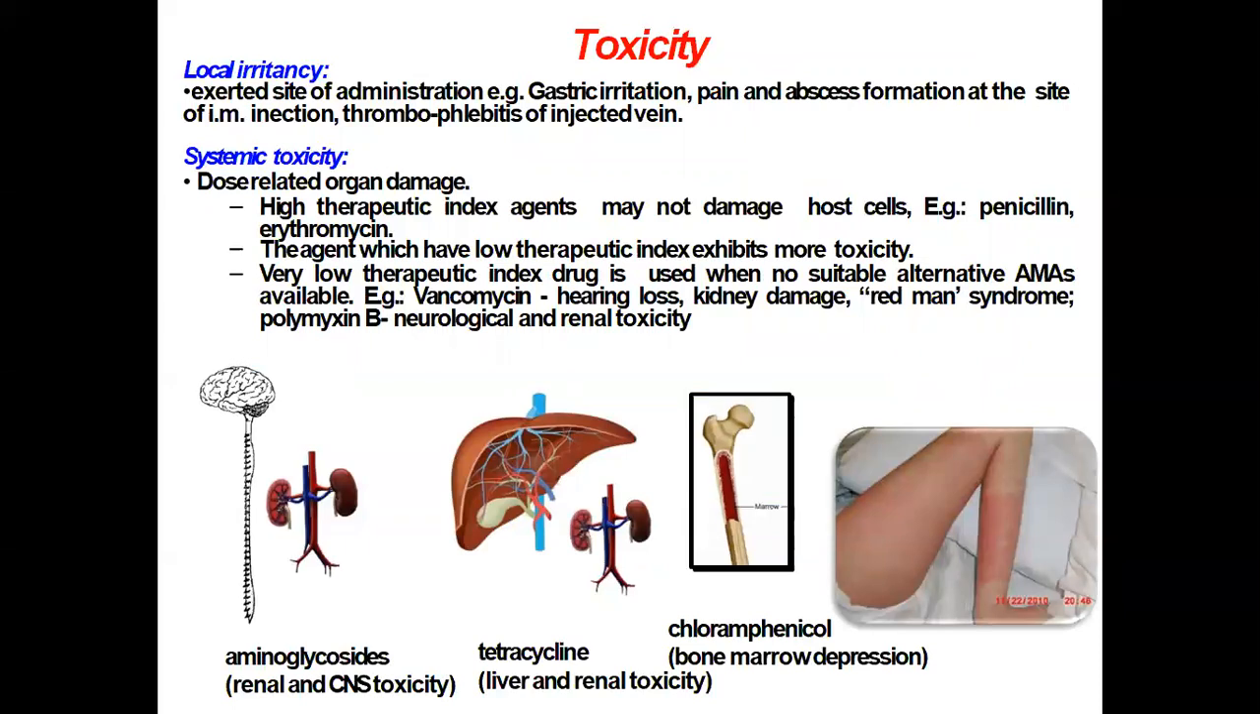So now, coming to the toxicity which is produced by the drugs. There are two types of toxicity. One is local and another one is systemic toxicity. Local toxicity is seen at the site of the administration. For example, when an injection is given, there is local edema, pain at the site of injection. There may be abscess formation.